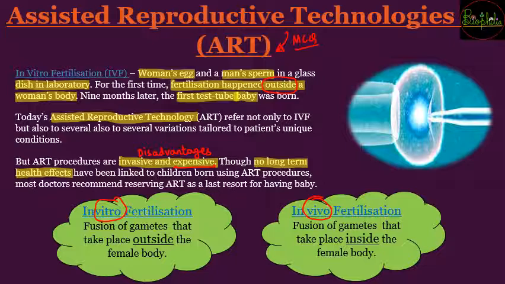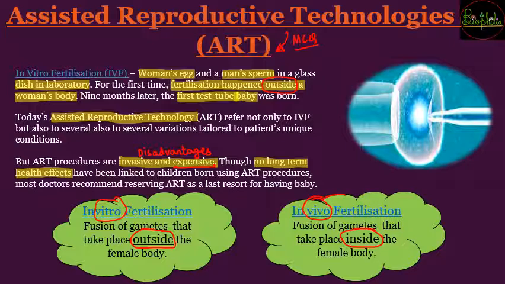Because in vitro means the fusion or the fertilization takes place outside the female body. If the question is about outside, that means they are asking you about in vitro fertilization. If fertilization is taking place inside the female's body, then it is called in vivo techniques or in vivo fertilization.